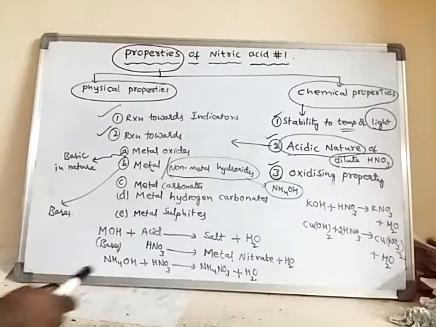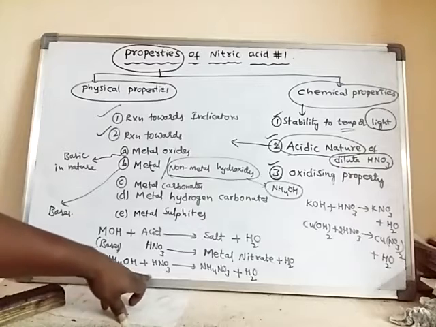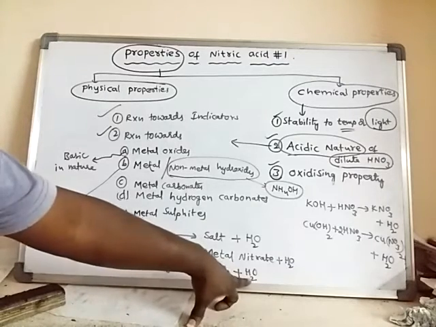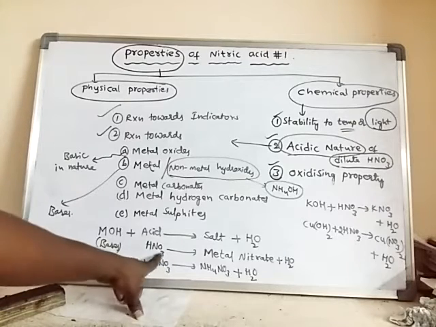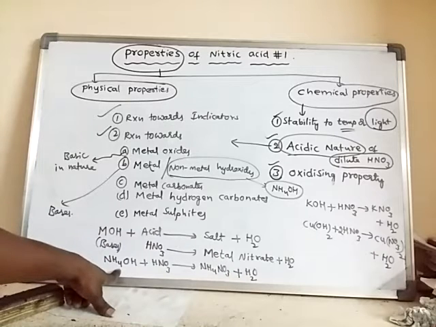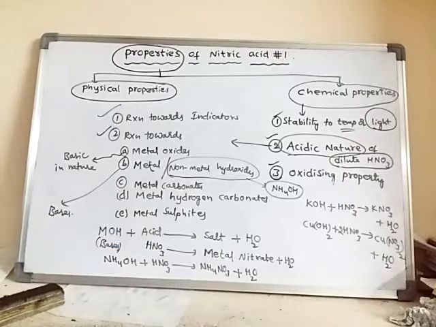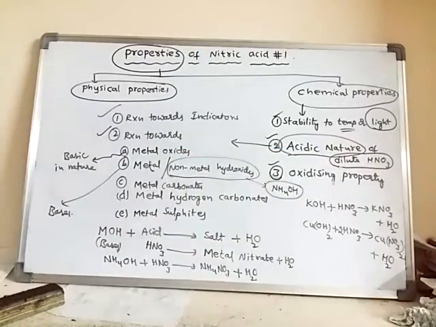Hence, any substance that is able to form salt and water with ammonium hydroxide is said to be an acid. So as HNO3 is able to form salt and water with ammonium hydroxide, HNO3 is said to be an acid. Like this, the acidic nature of dilute HNO3 can be proved.